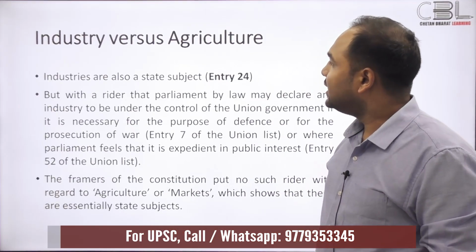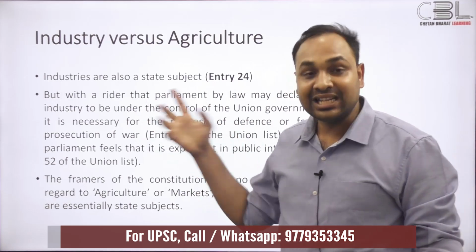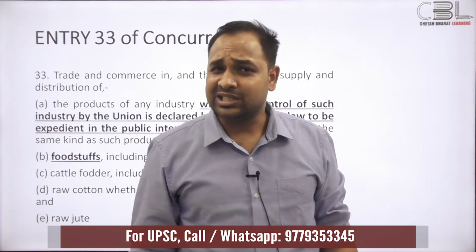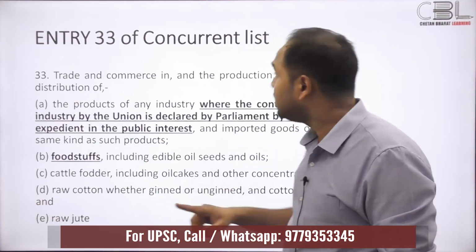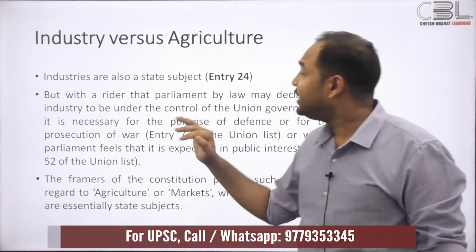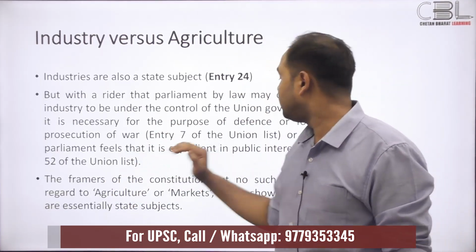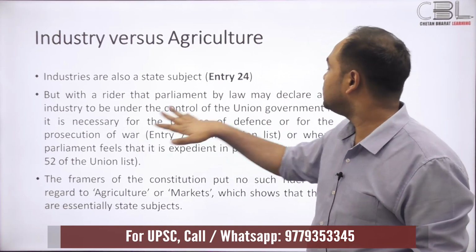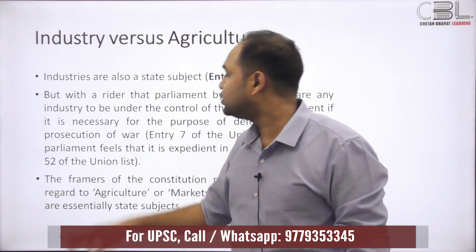So, let's compare that with industry. That's an important bit, because industry ideally should also be a state subject, which it is. However, there's a rider. What does entry 7 of the union list say? That it is necessary for the purpose of defense or for the prosecution of war.